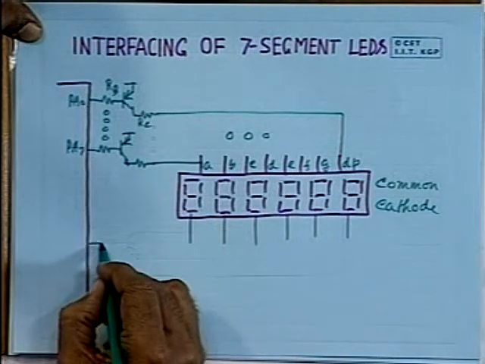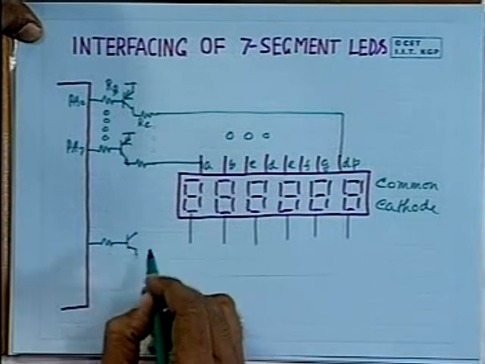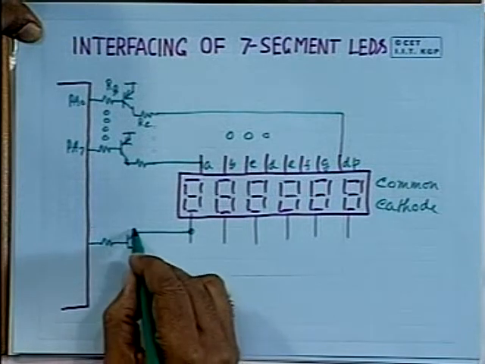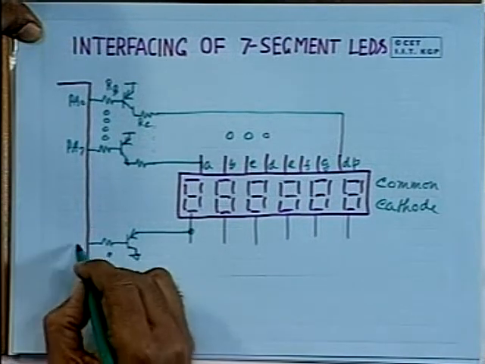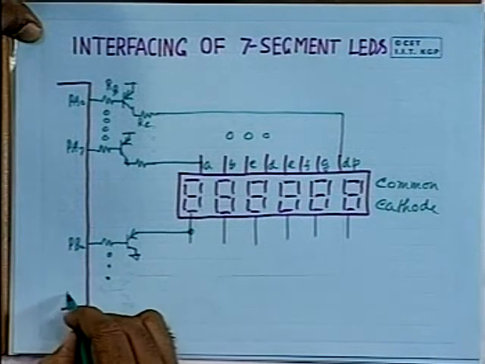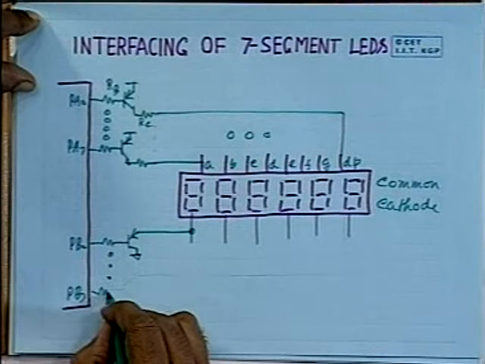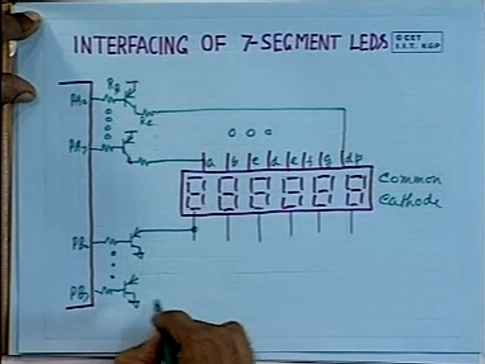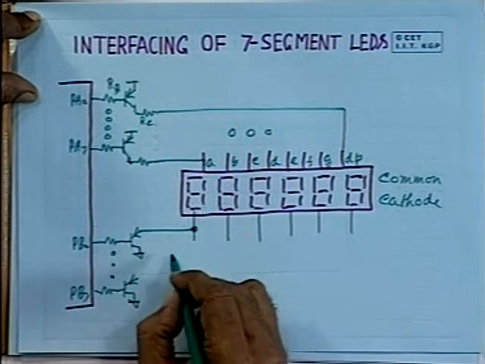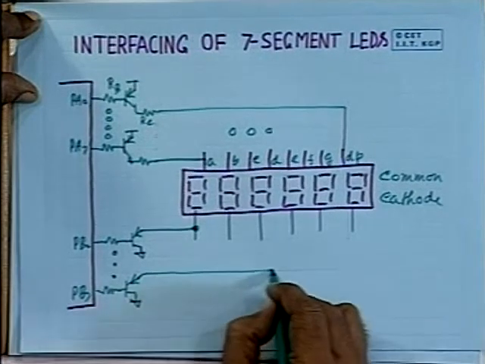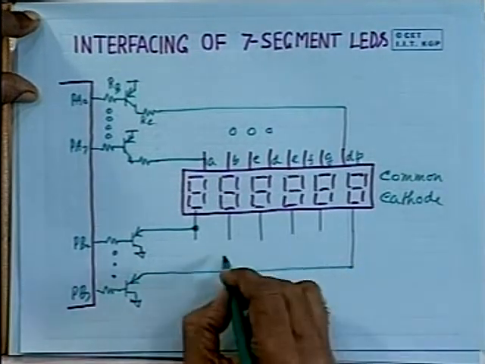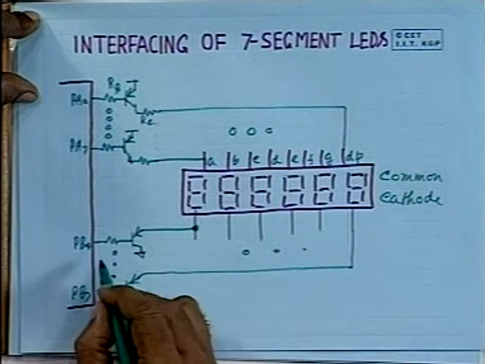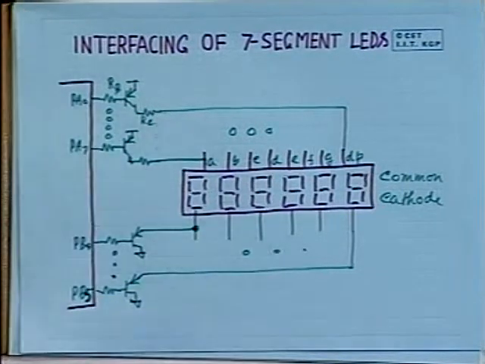Now, we will also require some transistors to connect to these common cathodes. So here is one common cathode, and you will also require say PB0 to PB7. We are using port B for this purpose, and this is connected to the common cathode of this, and this is connected to the common cathode of the last digit, and obviously you will require 6 such port lines. So since 6 are there, PB0 to PB5 are used, and 6 and 7 will not be required.